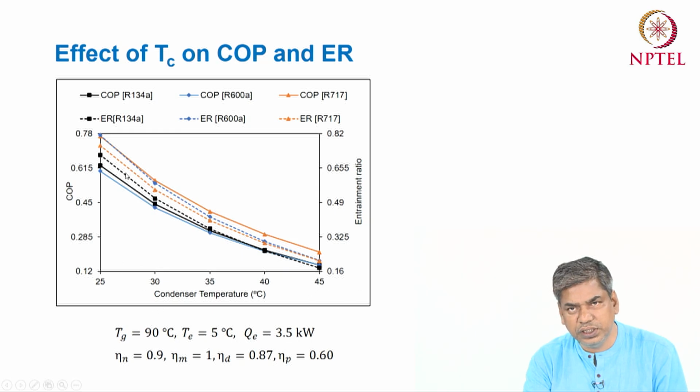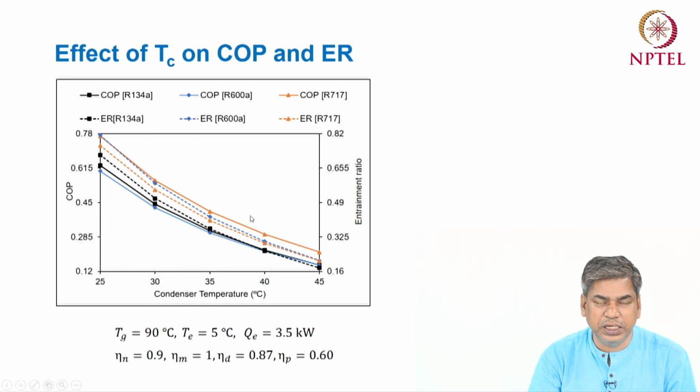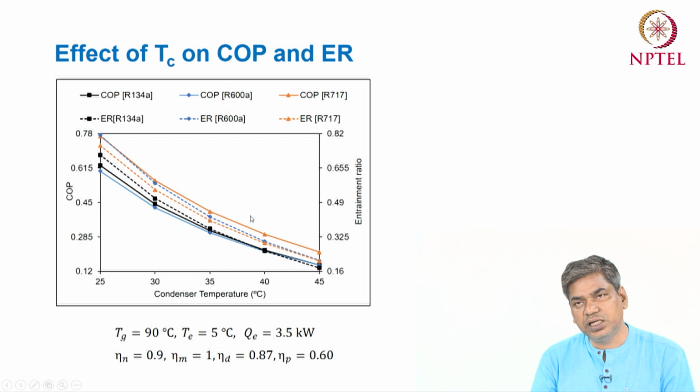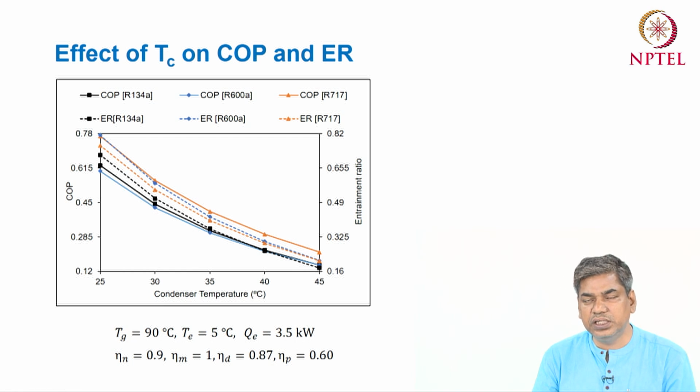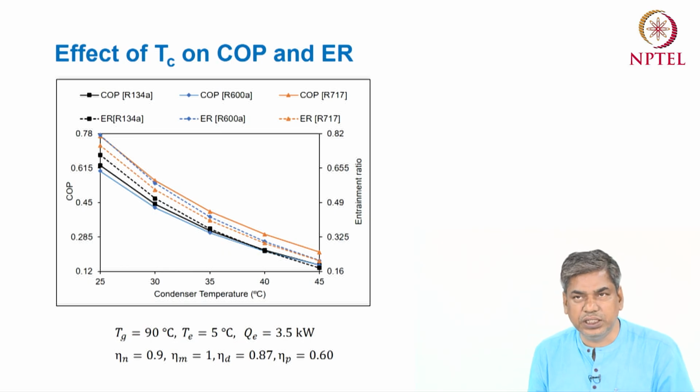As shown in the figure, with the increase in condenser temperature, the entrainment ratio decreases, so the COP of the system also decreases. As you know from the vapor compression cycle, if you increase the evaporator temperature or decrease the condenser temperature, the COP of the system will increase. The same trend we can see for this case also.